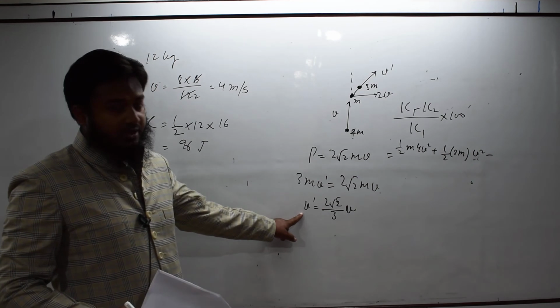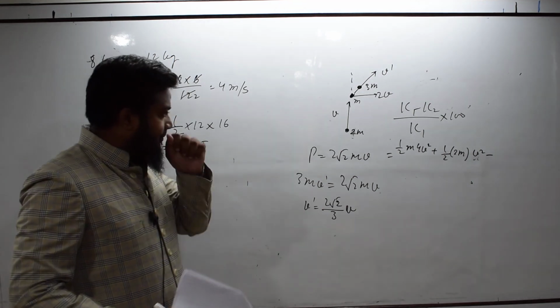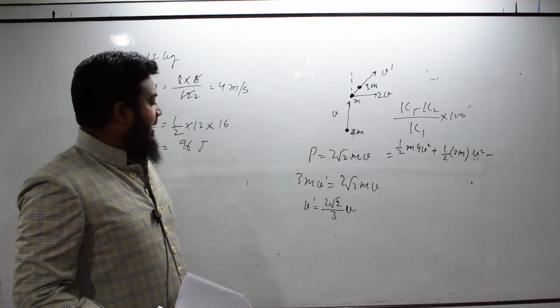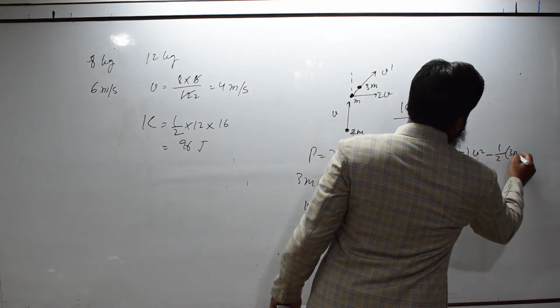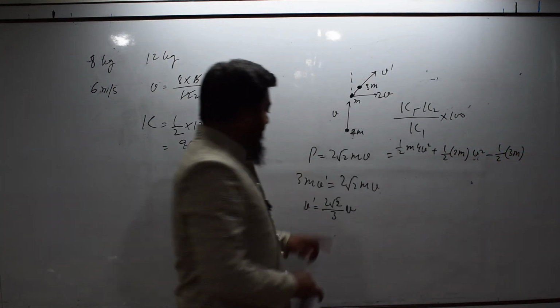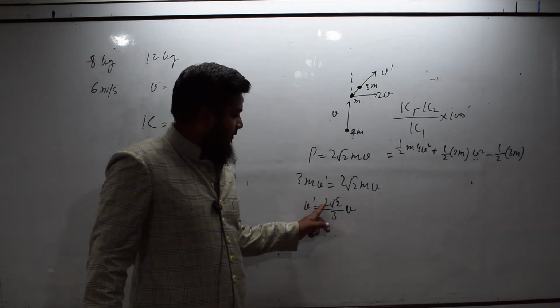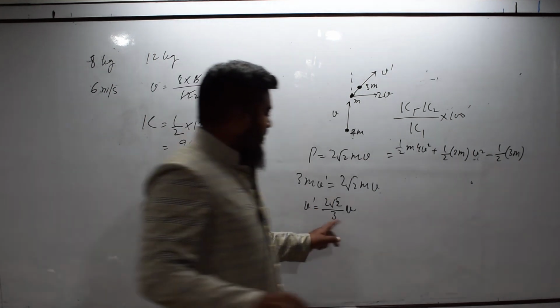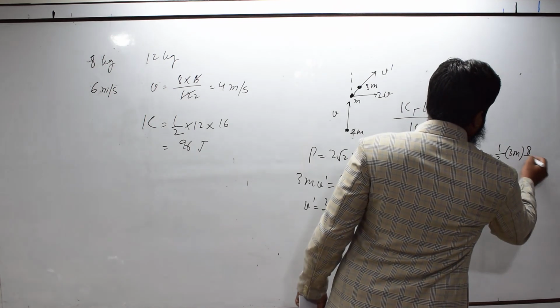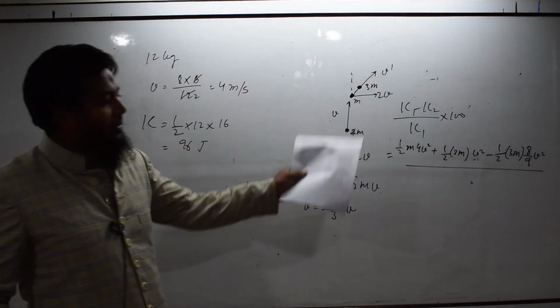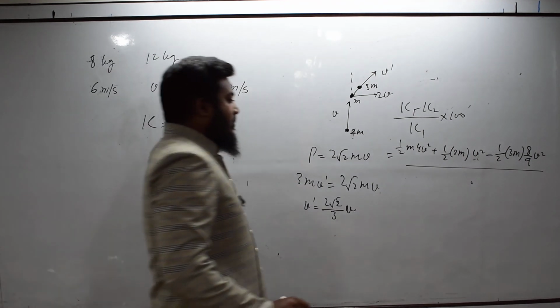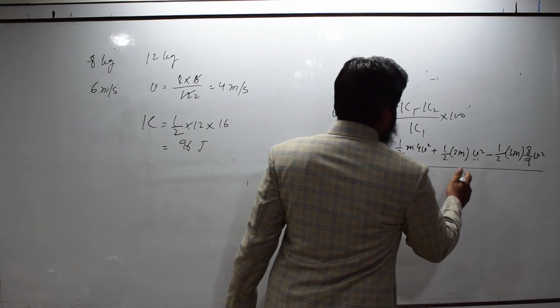Minus the final kinetic energy. Finally, the velocity is this. So, the final kinetic energy is half into 3m and square of this. So, it becomes 4 into 2, 8, 8 upon 9 v square. So, initial minus final, that is the loss, upon the initial value.